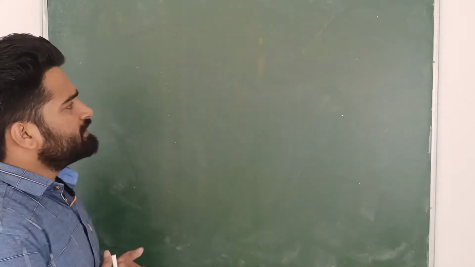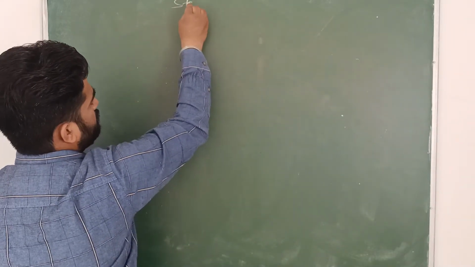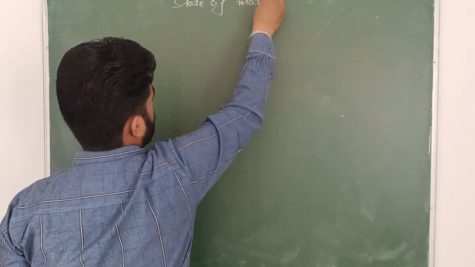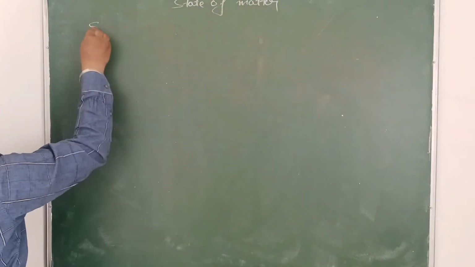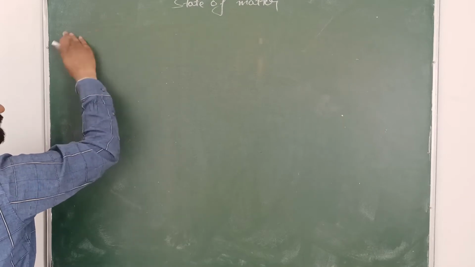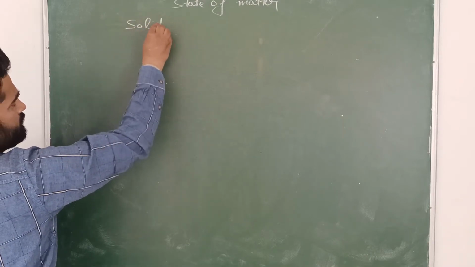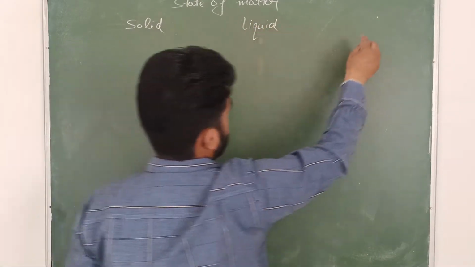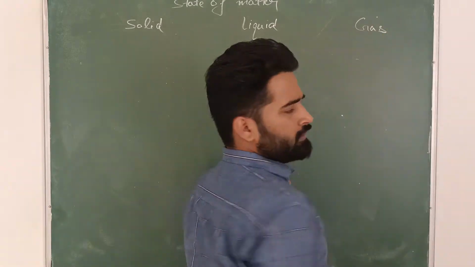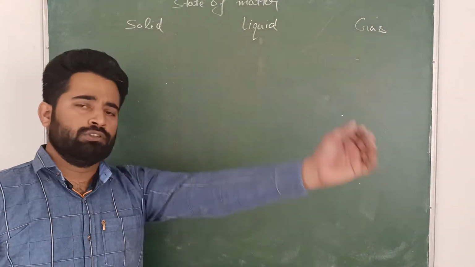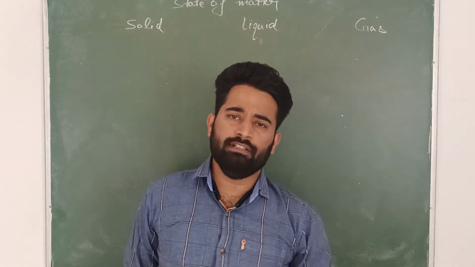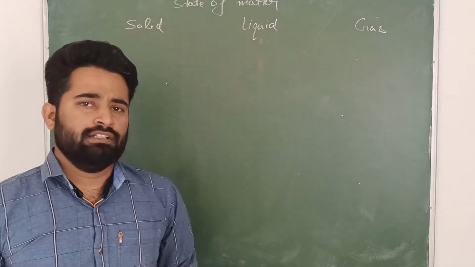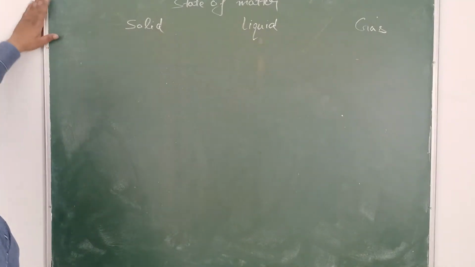See here, the first state of matter is solid, second is liquid, and third is gas. Solid, liquid, and gas. So we will discuss the characteristics or the properties of the states written on the board. One by one we will discuss all the states.